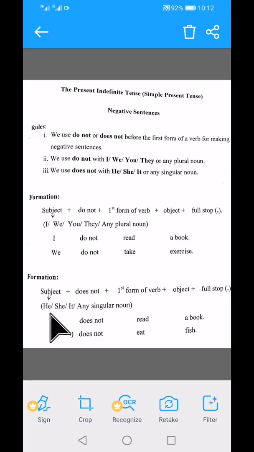And when you have he, she, it or any singular noun in the sentence, you add helping verb does not with first form of verb. He does not read a book. Or, suppose it is the name of an animal: it does not eat fish. Okay, it is the pronoun used for that. So you have does not with he, she, it or singular name, and you have do not with I, we, they, you in negative sentences.